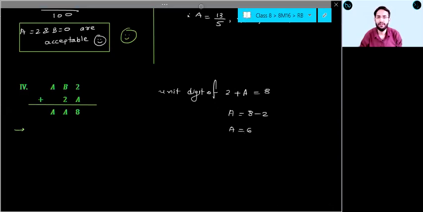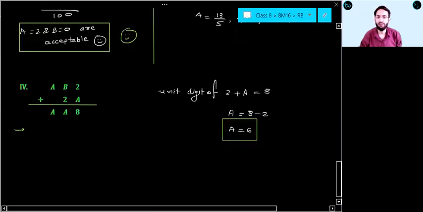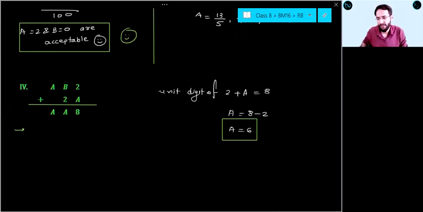Am I correct? Yes or no? A can be 6. Another a, if you have to take, you can take 16, 26. But since a is digit, its value will vary from 0 to 9 only. Okay? So a is only 6 here. Is this clear? You can tell me yes, everyone.